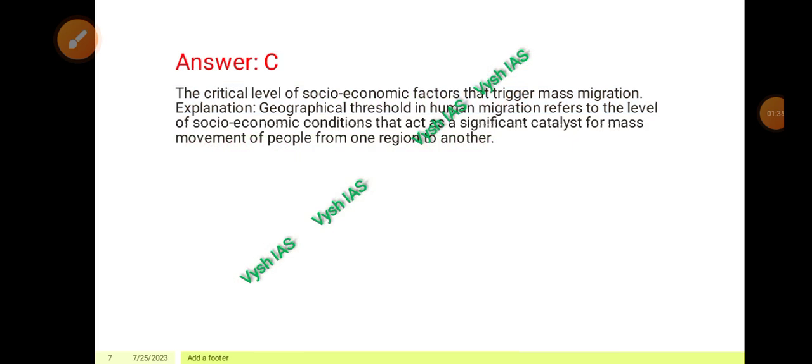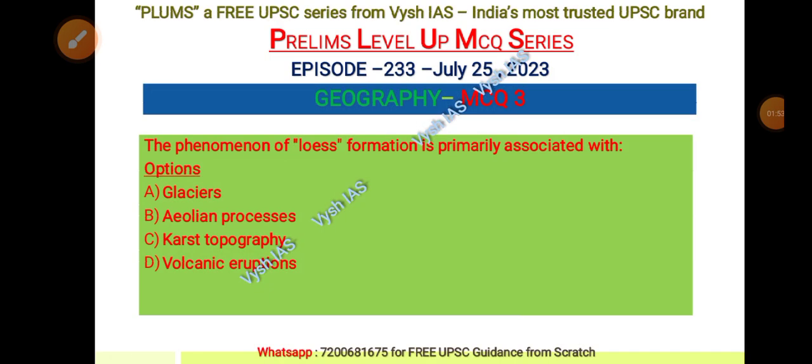It is C. So it is the critical level of socio-economic factors that trigger mass migration. That's why the name threshold. So the geographical threshold in human migration refers to the level of socio-economic conditions that act as a significant catalyst for mass movement of people from one region to another region. Now let us see the third MCQ.